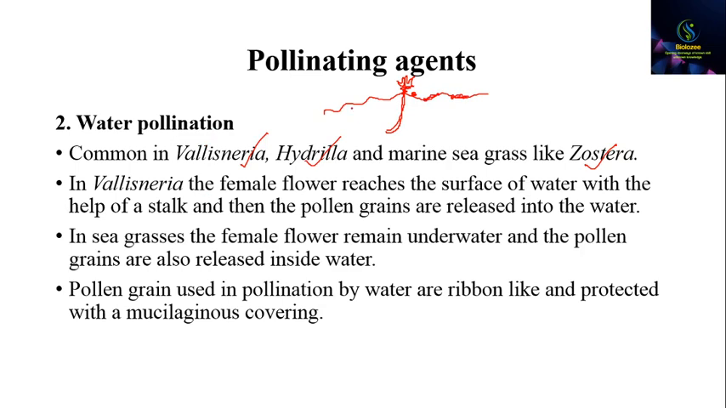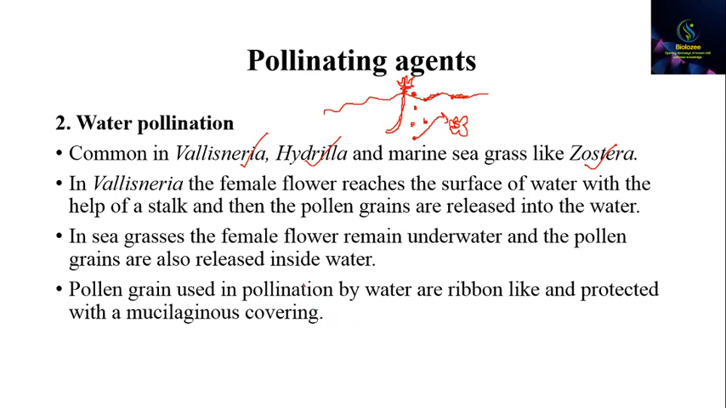So this will happen in the case of Vallisneria, while in some of the sea grasses the flower will remain inside the water, and the male gametes will also be released inside the water. So they will come in contact with the flower and then lead to the pollen-pistil interaction that we will discuss in a future video.